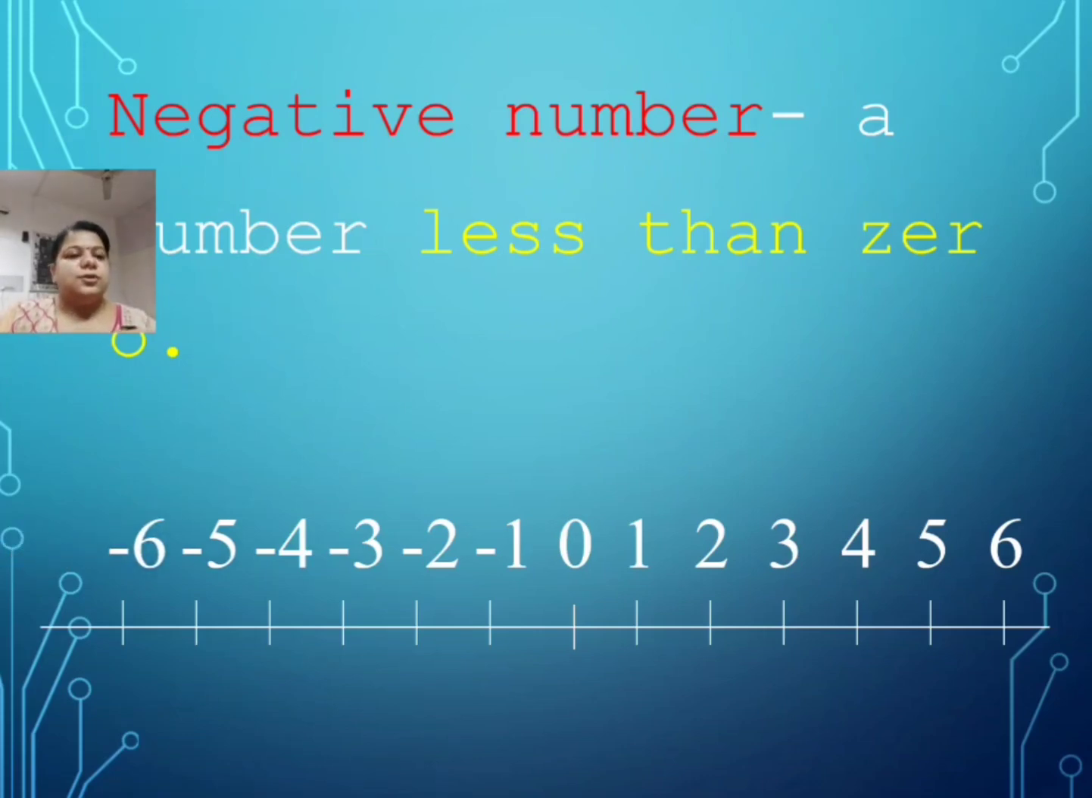So first of all you have to draw a line and mark arrows on both sides, and in the center there will be 0, and to the right side of 0 we will mark positive integers, and to the left side of 0 we will mark negative integers.